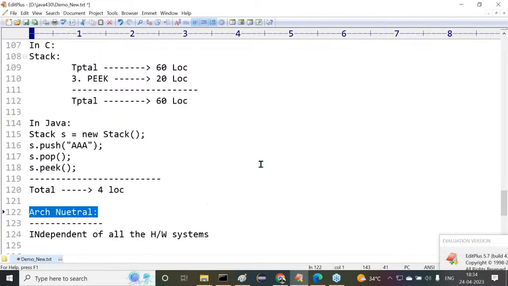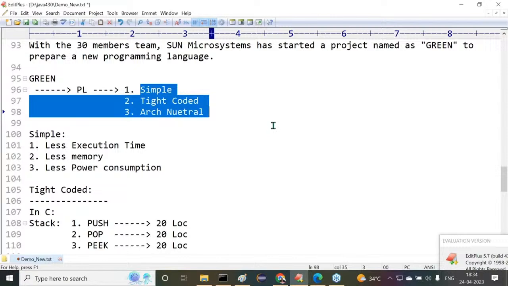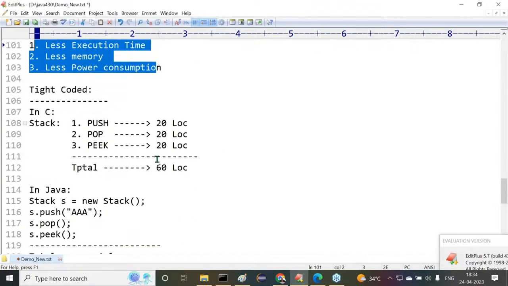Now tell me, Sun Microsystems wants to prepare a new programming language in the Green project. That new programming language must have three features: a simple programming language, a tight coded programming language, and then an architectural neutral programming language. What's the meaning of simple programming language? Less execution time, less memory, less power consumption. What's the meaning of tight coded? Less number of instructions, more implementation, more productivity.